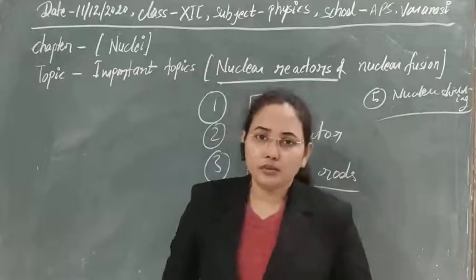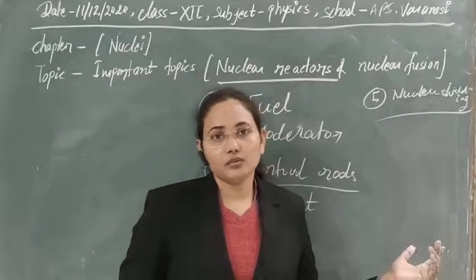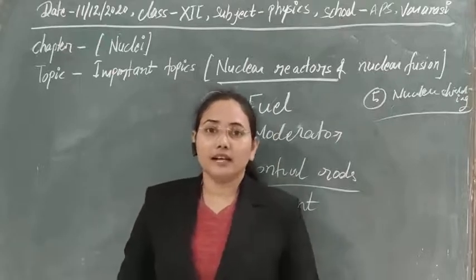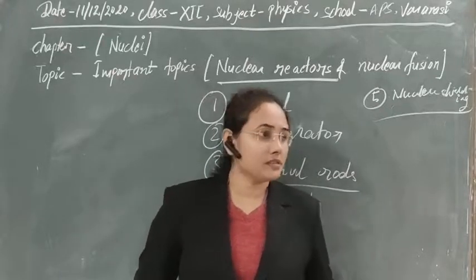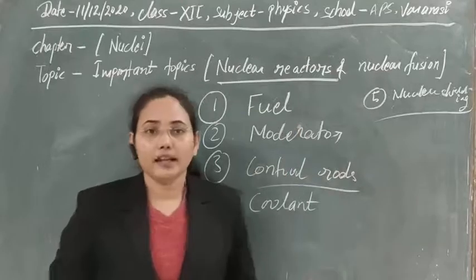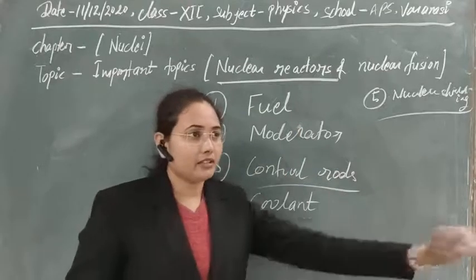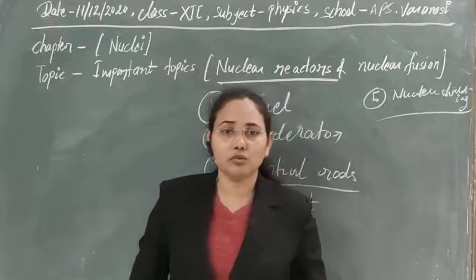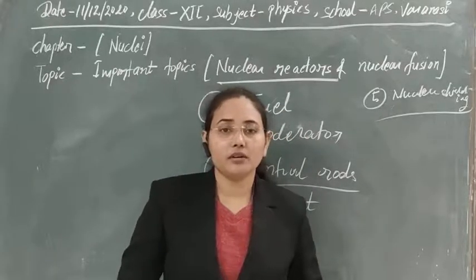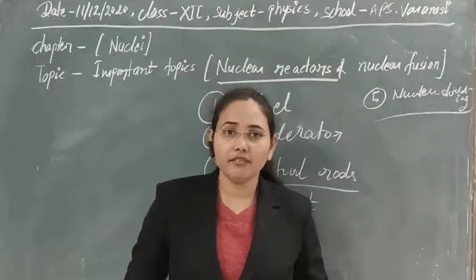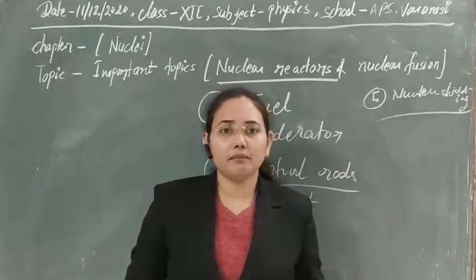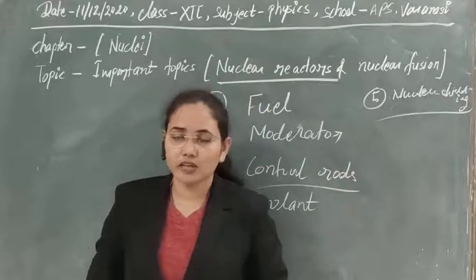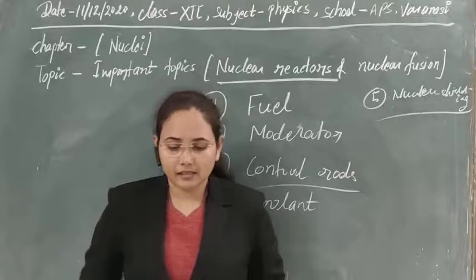Where can we use nuclear reactors? First of all, we can use nuclear reactors to produce electric power supply. Second, in every nuclear reaction there is a splitting of nuclei, so after that splitting we can make radioactive isotopes, and you know the use of radioactive isotopes in the medical field for treatment. So for the production of radioactive isotopes we can also use nuclear reactors.